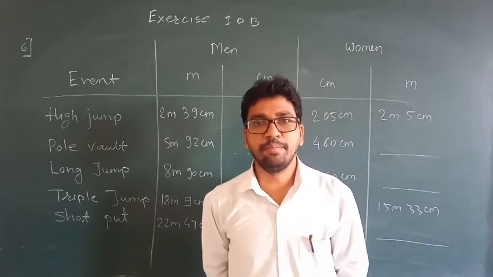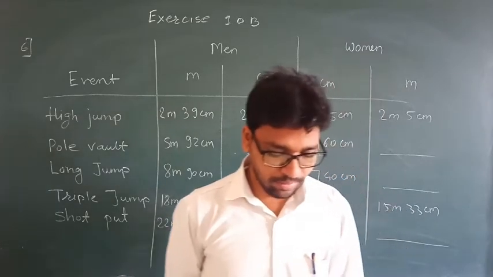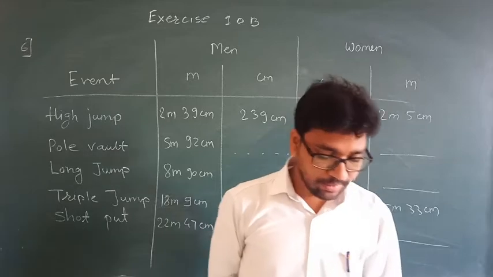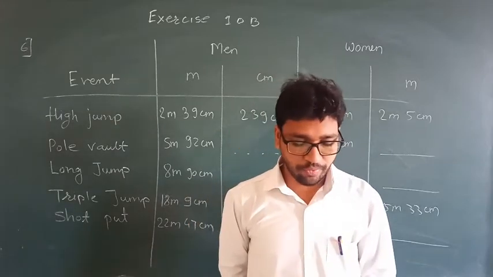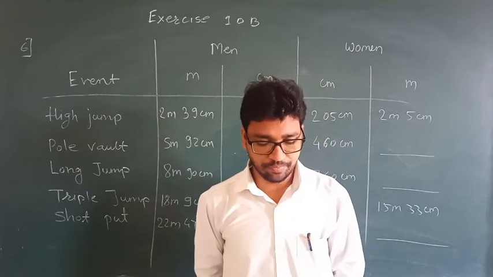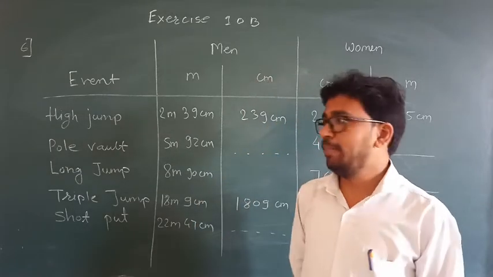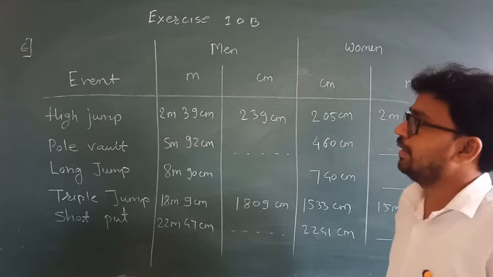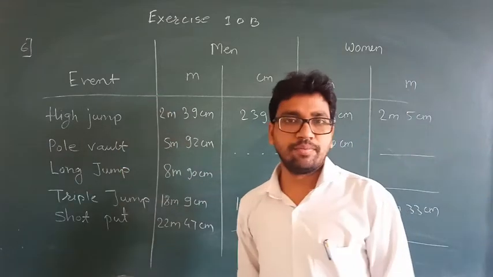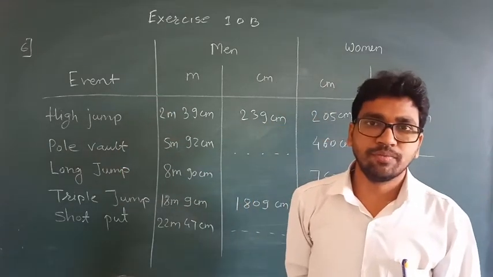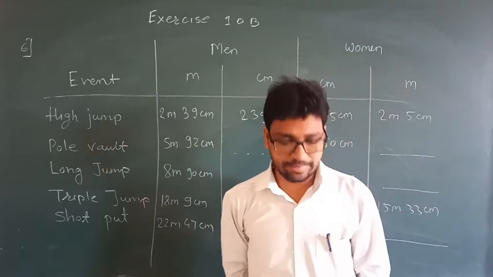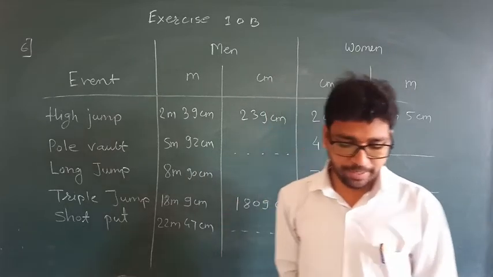In exercise 10D, question number 6 is given below: some Olympic records for various athletic events. Complete the table and answer the questions. One table is given. In that table, various events of athletics are given. Okay, Olympic records.